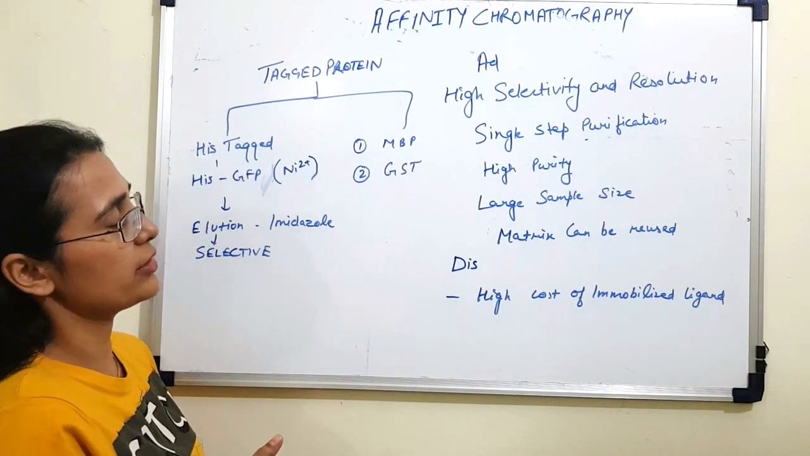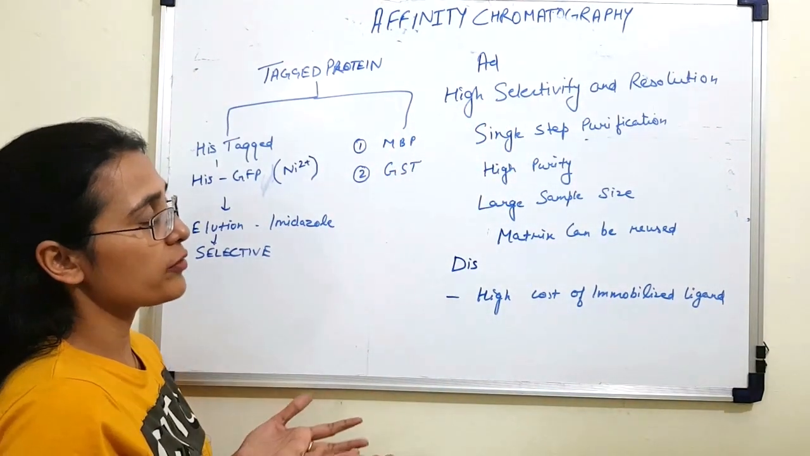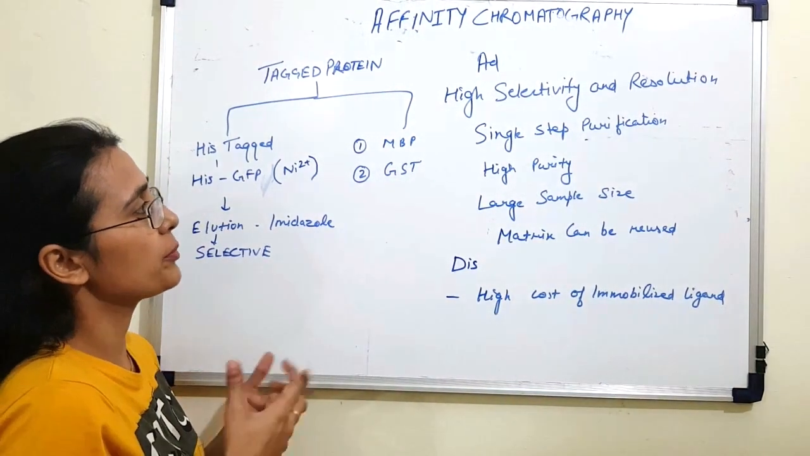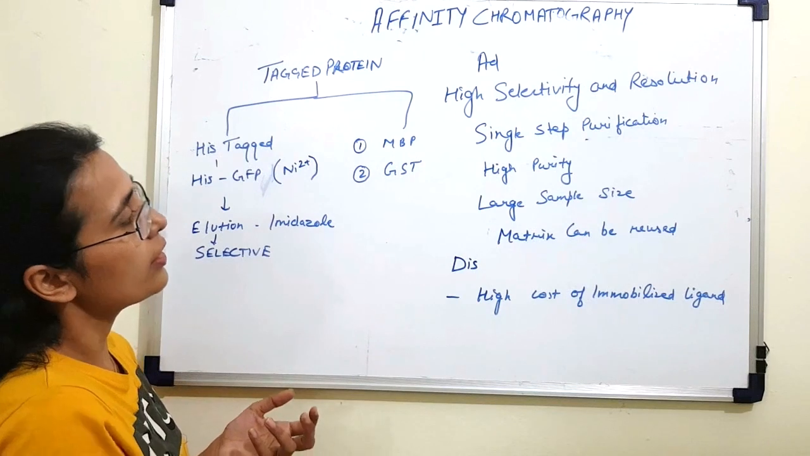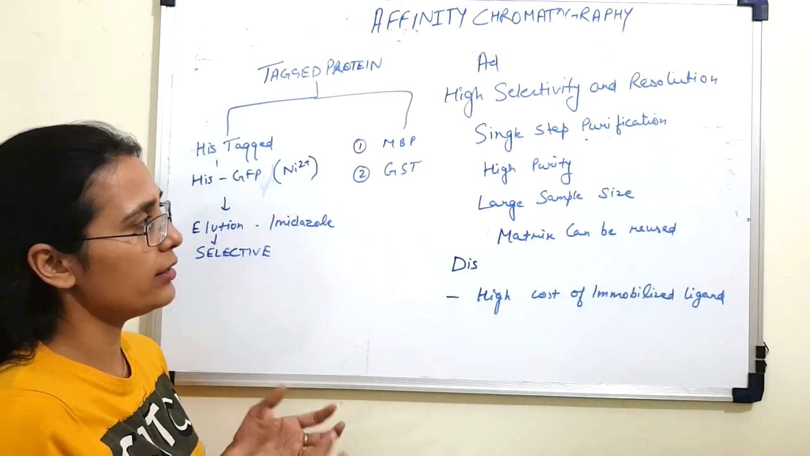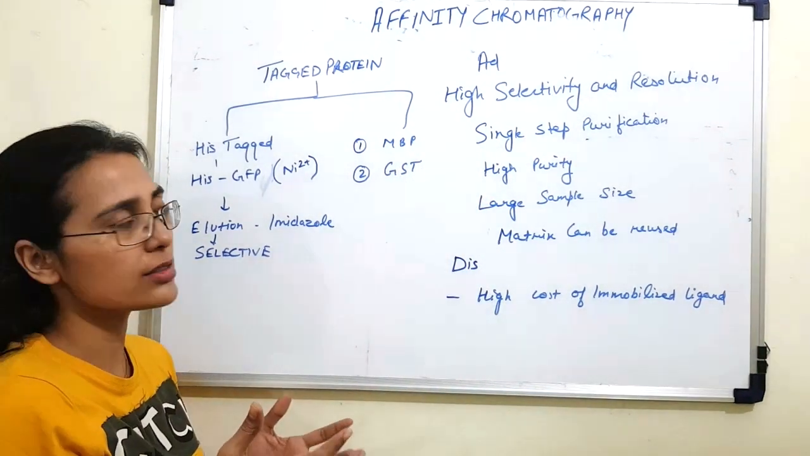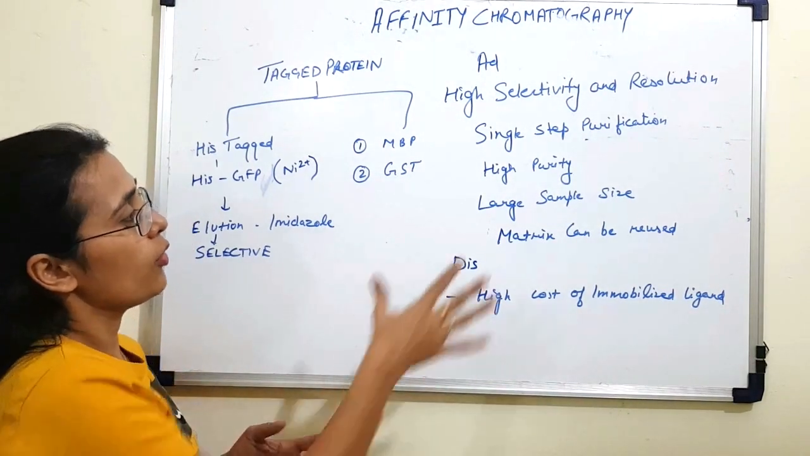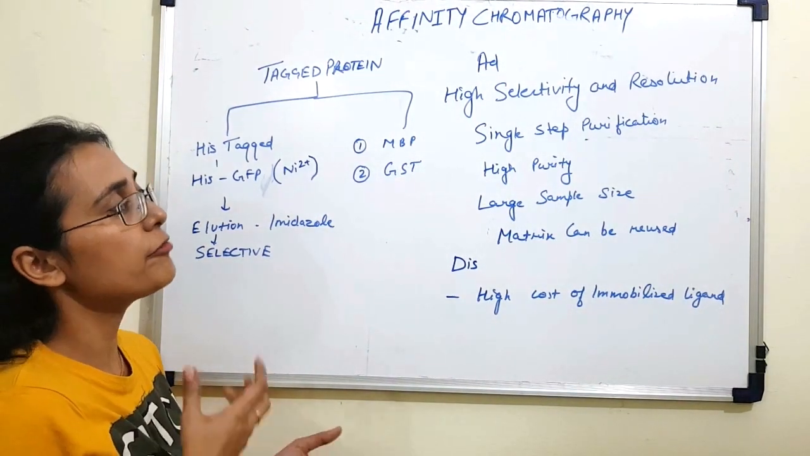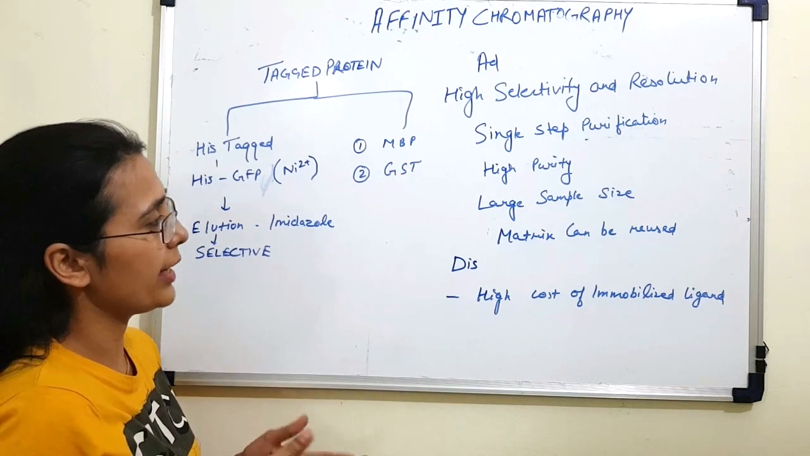Now, among the advantages is high selectivity and resolution. So in case of affinity chromatography, because specific binding interactions are used between biomolecules, it provides high selectivity and resolution. Next is single step purification. So in applications where very high purity is not required, like 98% purity is not required, affinity chromatography can be used as a single step purification method. Now, affinity chromatography provides very high purity like 90 to 95%, and if followed by another step like size exclusion chromatography, the purity can be extended to 98%.